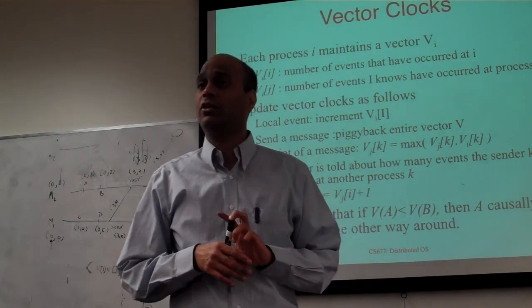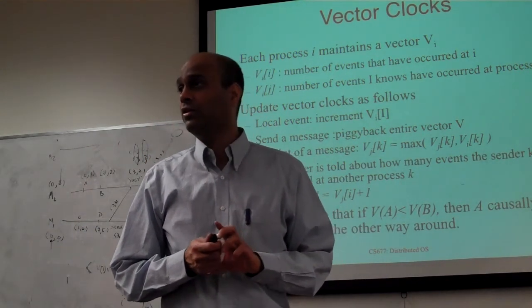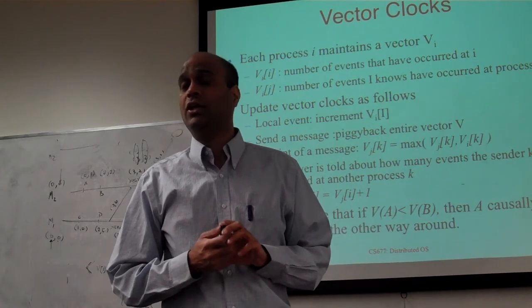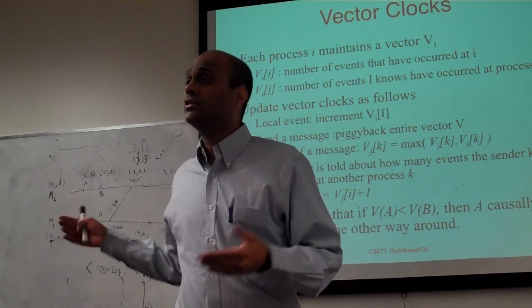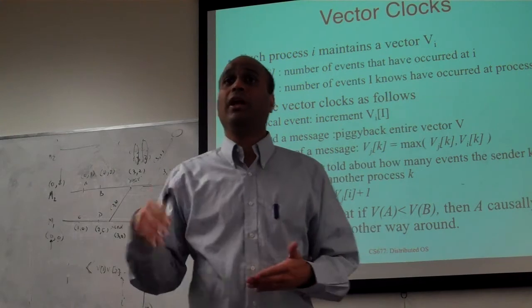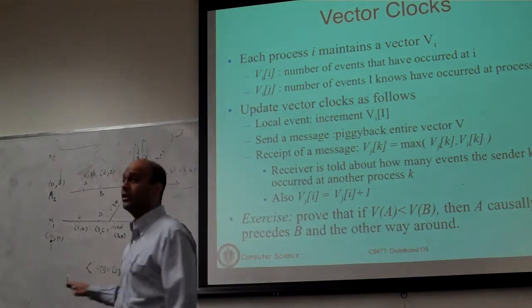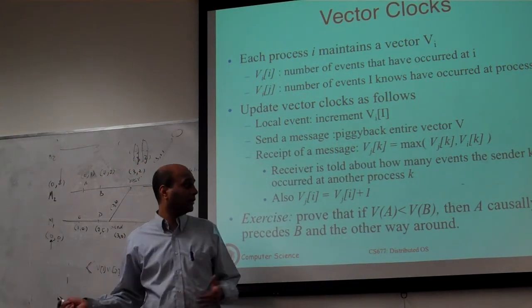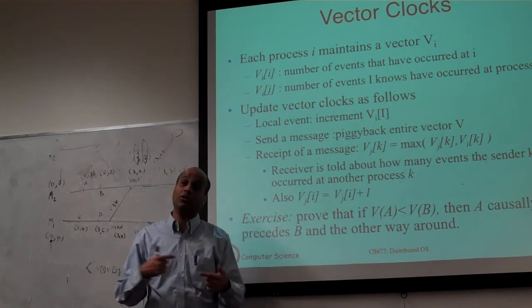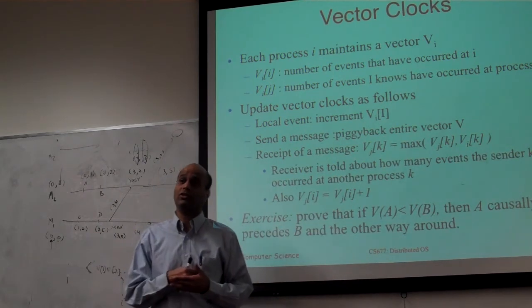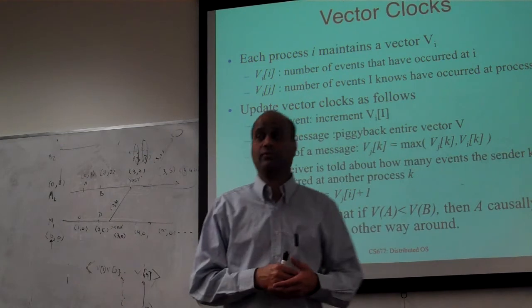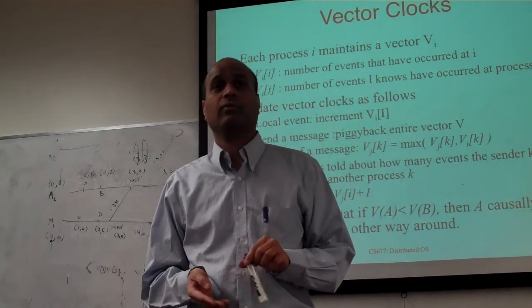What is a logical clock? What is a vector clock? Okay, so logical clock gave us only one direction. This is going to give us both properties. If A has happened before B, then vector clock of A is going to be less than vector clock of B, but the reverse is also true in vector clocks. In Lamport's clock, the reverse was not true. Okay?